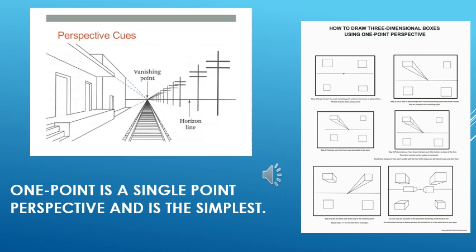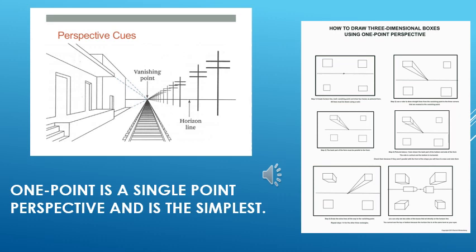Okay, the basic rule of perspective: if we say one point perspective, it means that the perspective has one vanishing point. When we say two point perspective, it means that the perspective has two vanishing points. A vanishing point is a point where all the lines of the drawing go and end, or you can say all the lines start from there.